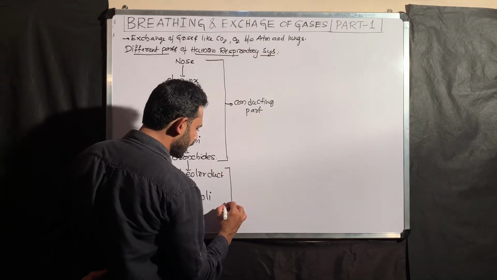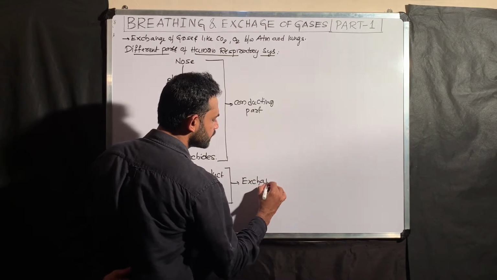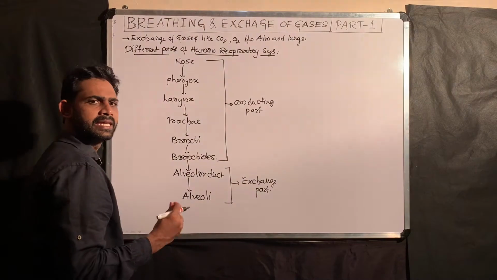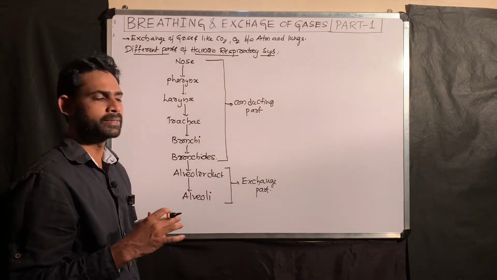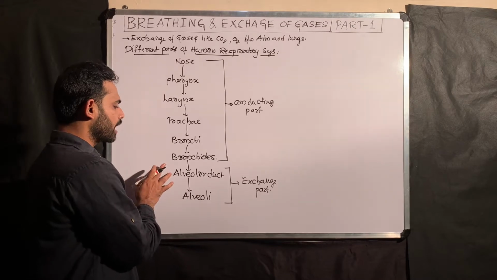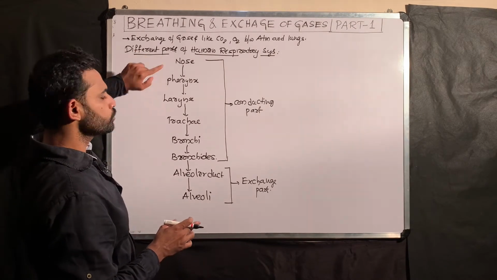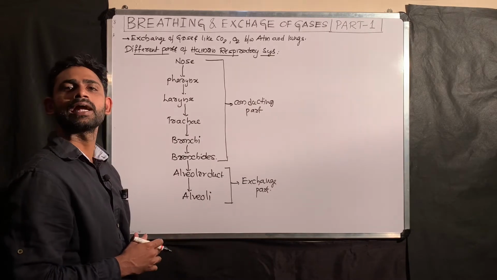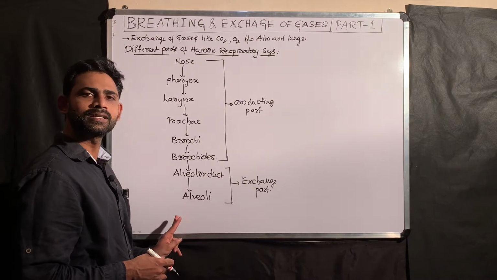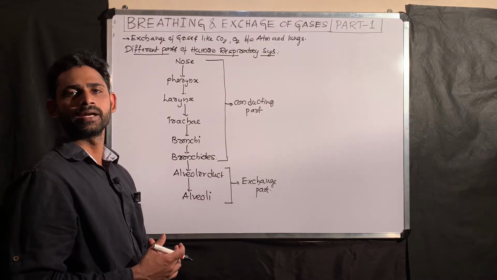Alveolar duct and alveoli belong to the exchange part of the respiratory system, meaning exchange of gases between body and lungs takes place at the alveolar duct and alveoli. Alveolar duct and alveoli together come under the exchange part.